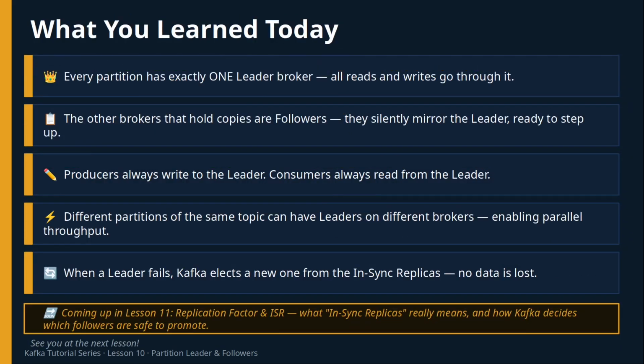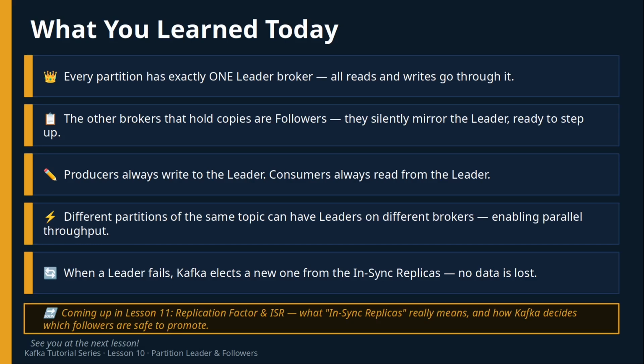Let's wrap up what you learned in this lesson. Every partition has exactly one leader broker, and all reads and all writes go through that leader. The other brokers holding copies are followers. They silently mirror the leader, always ready to take over if needed. Producers write to the leader, and consumers read from the leader.